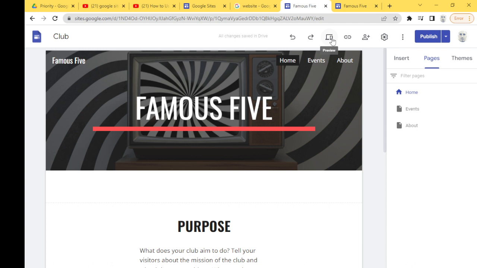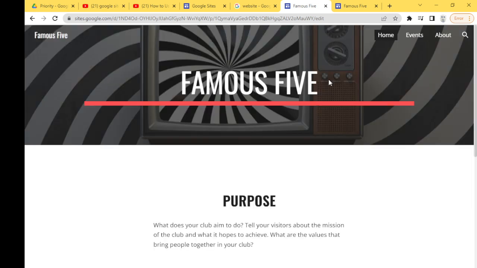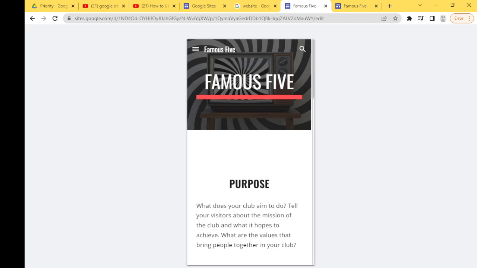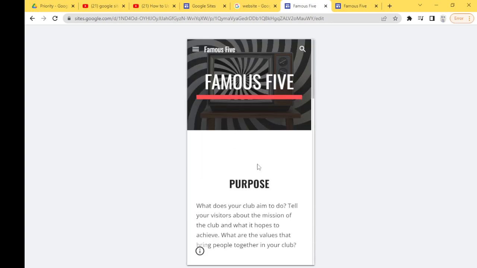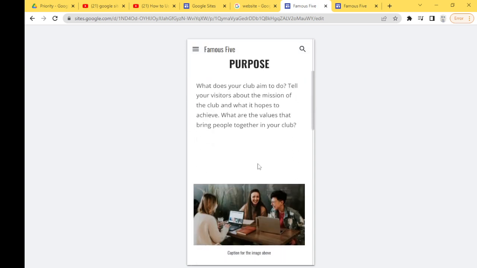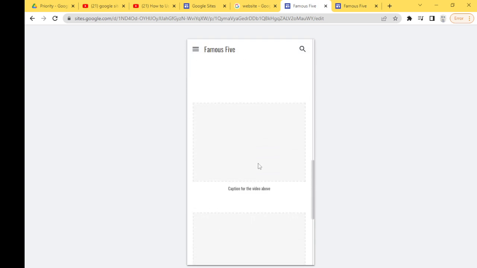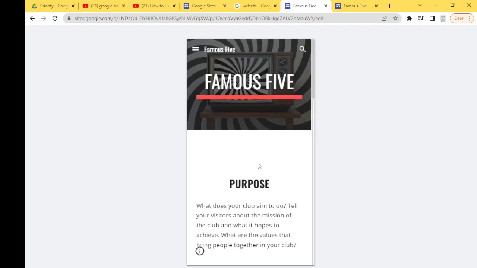What is preview? You do preview, and look down: large screen, small screen, smartphone. It's very important to know how people who use smartphones will see it, right? Because today many people use smartphones, so it's very important to understand how it will be viewed.